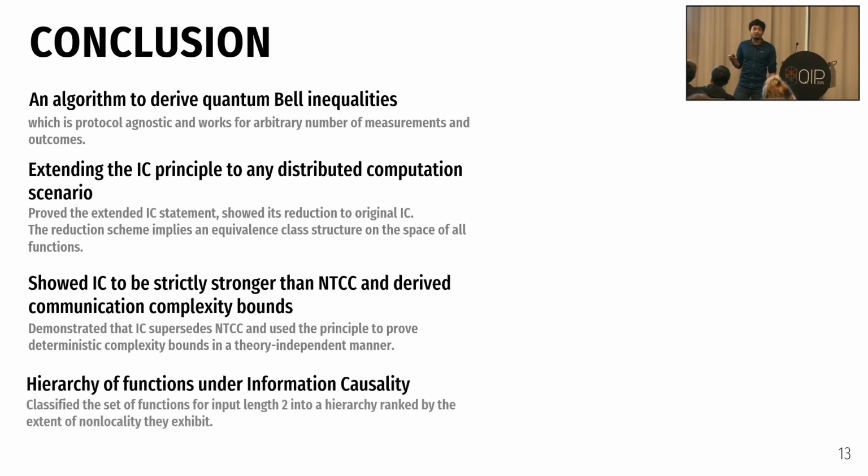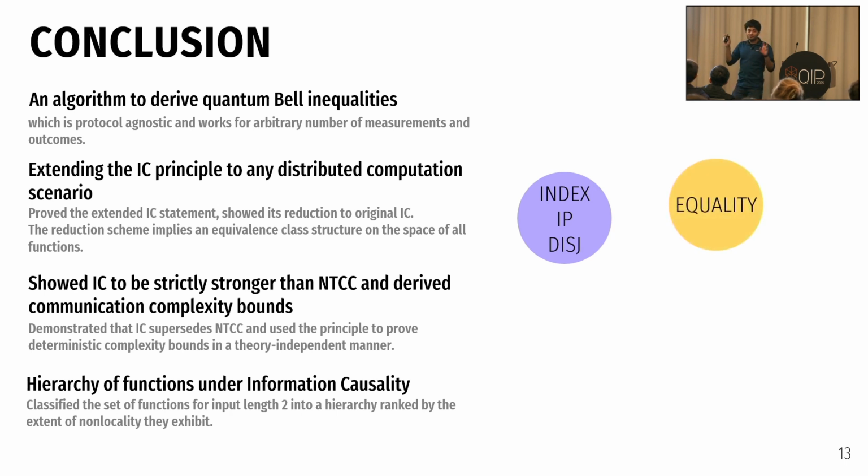Now, the hierarchy imposes several questions. The most obvious one being, what about higher spaces? We see one such class exists where index, IP, and disjointness are the same. We also discovered another non-equivalent class which was given by the equality functions. In the space of binary string lengths, these were the only relevant two which we found. These were the top rectangle, so to speak. But we would expect that in higher dimension, there should be more different non-equivalent classes and so forth.